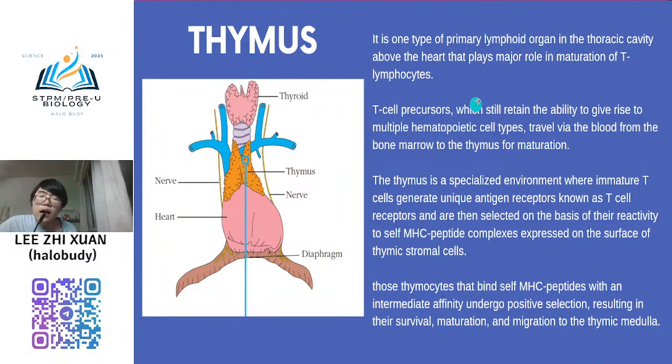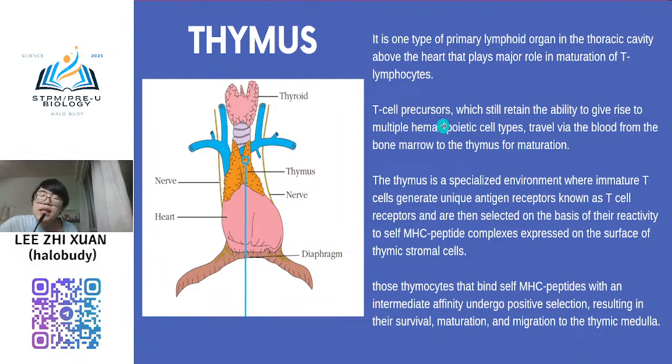So the most important part for thymus is that it is a lymphoid organ in the thoracic cavity above the heart. The location of the thymus is actually above the heart only. So you can see this is your heart, right? So above your heart, actually the outer surface containing thymus. Okay, so the remaining part is the explanation of your thymus function.